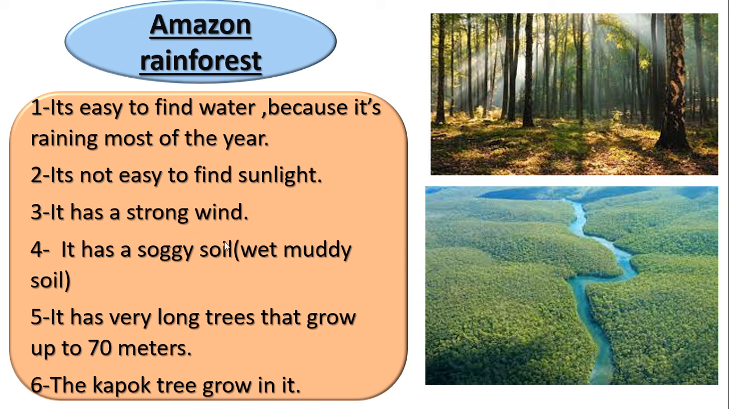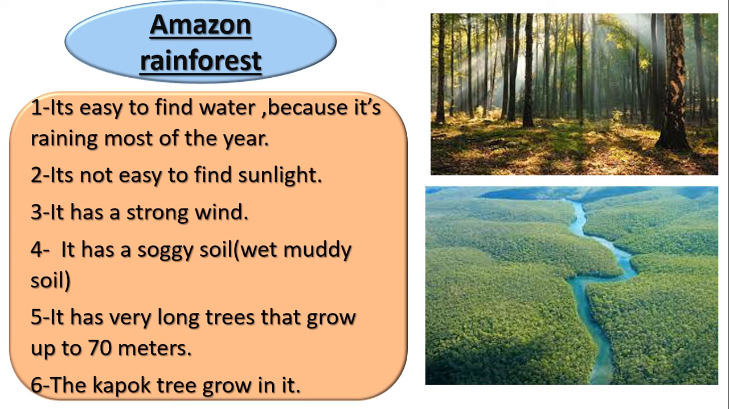What is the meaning of soggy soil? Wet, muddy soil. Okay, guys, when we put some water on the soil, what does it become? Wet and muddy. When you put some water on any soil, it becomes wet and muddy. When it becomes wet, it is called soggy soil. So what is the meaning of soggy soil? Wet soil.